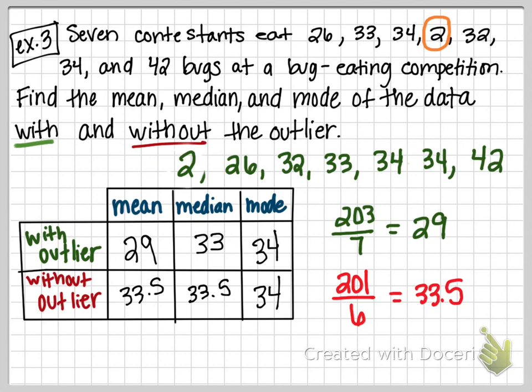Which measure gets affected the most by the outlier? Liam? The mean. And which gets affected the least? The mode. Okay? So really, truly, outliers affect the mean a lot. They don't tend to affect the other data points quite as much. Okay.